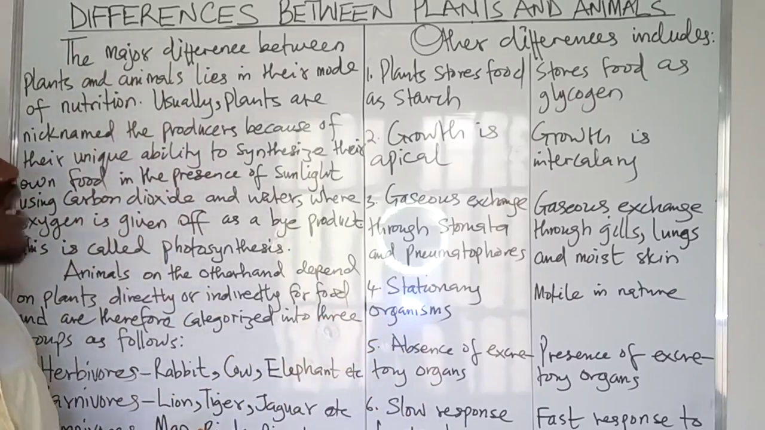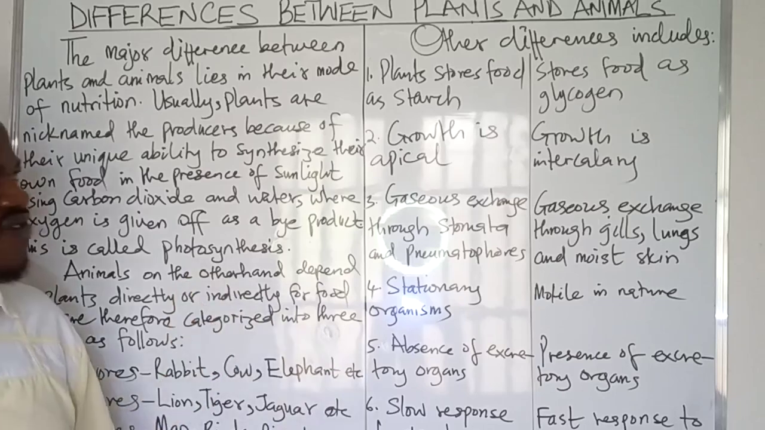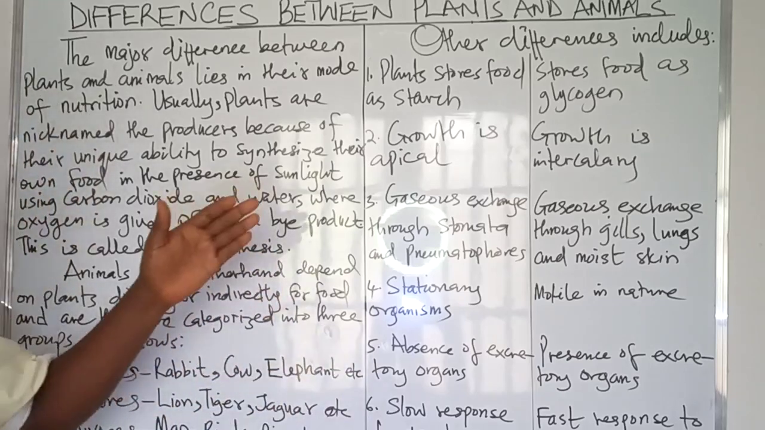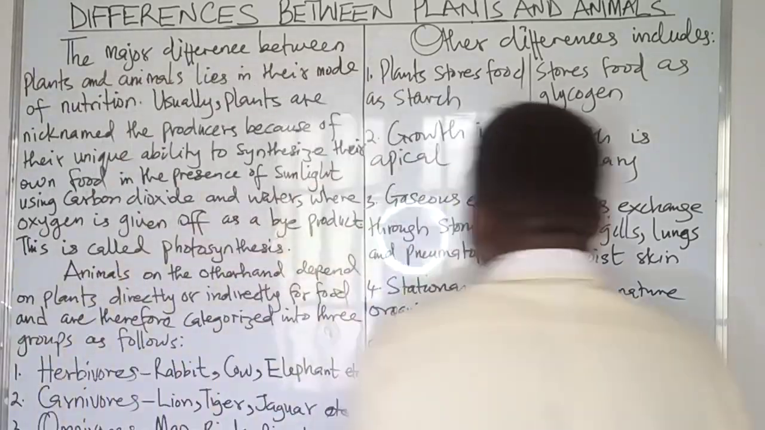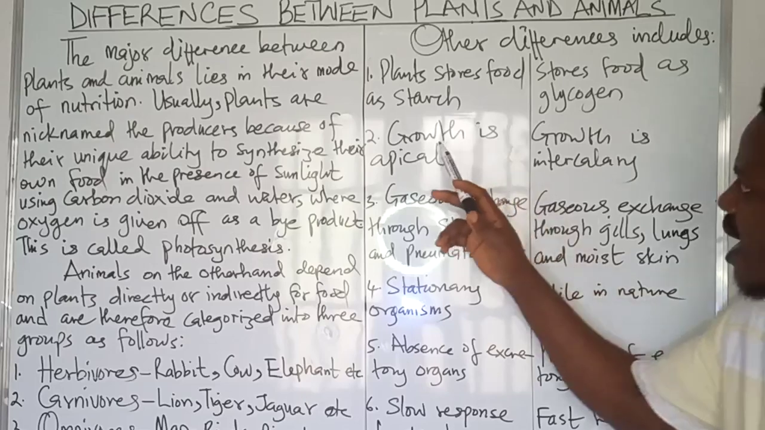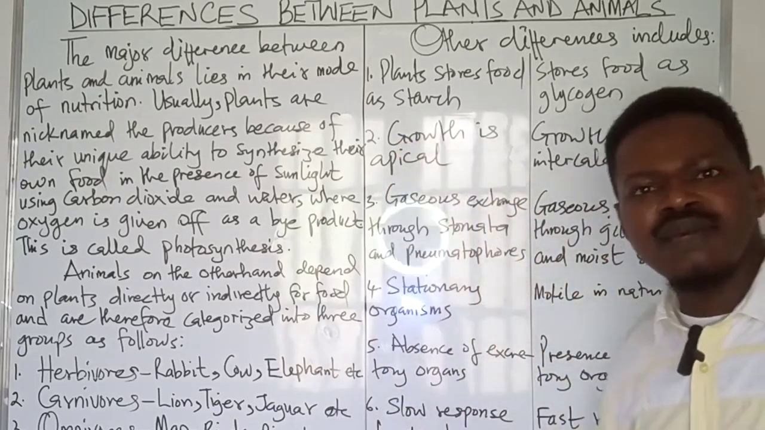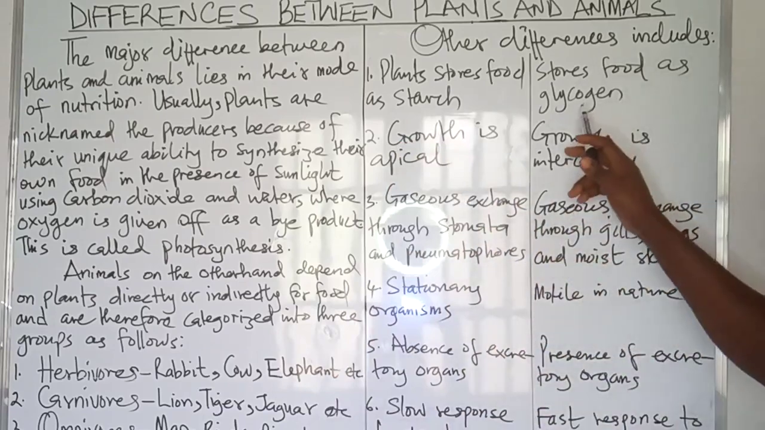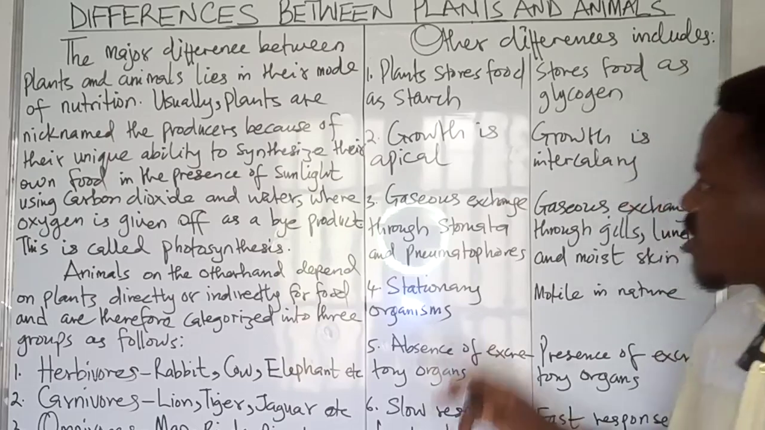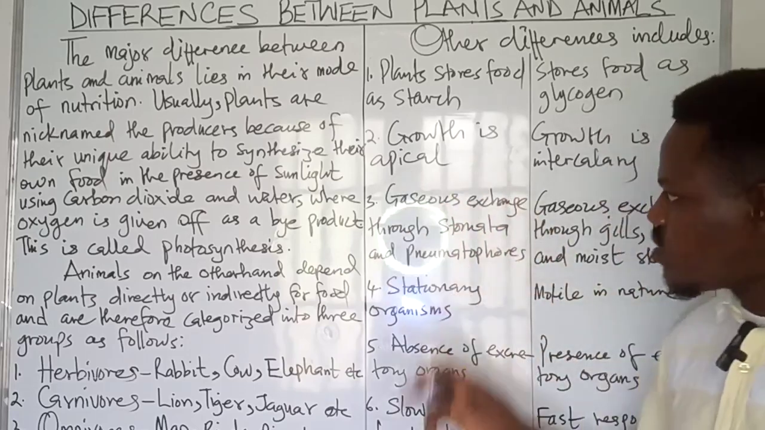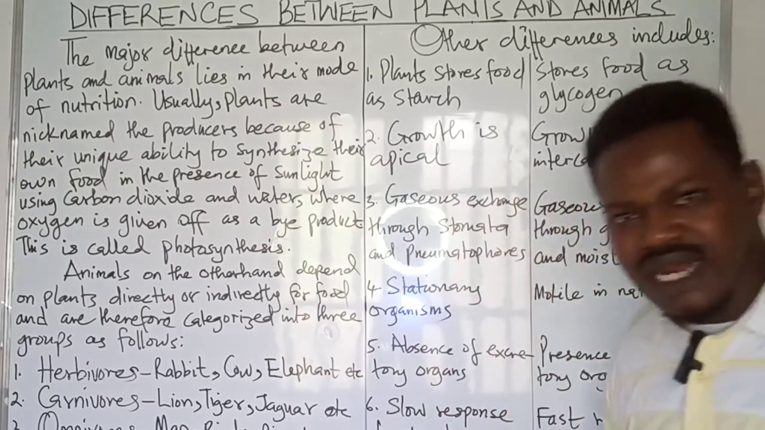Now, let's take a look at other features that separate plants from animals. As captured on the board, plants are able to store their excess food in the form of starch, whereas animals store their excess food in the form of glycogen. Two, growth in plants is said to be apical, whereas growth in animals is called intercalary.